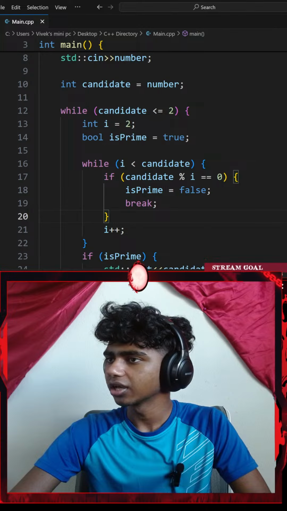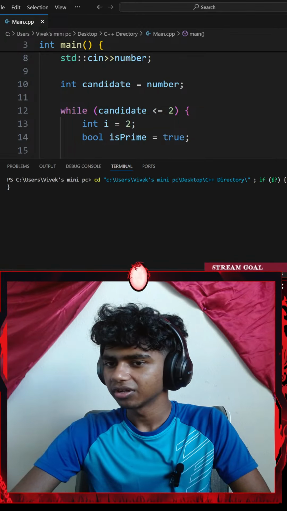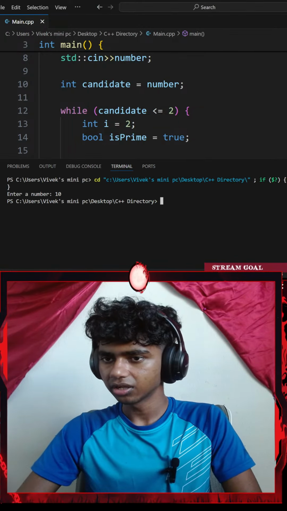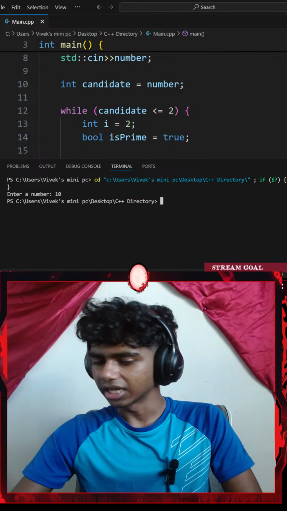Go with Control S. If I run the command, enter number 10. Okay, that doesn't honestly print anything.